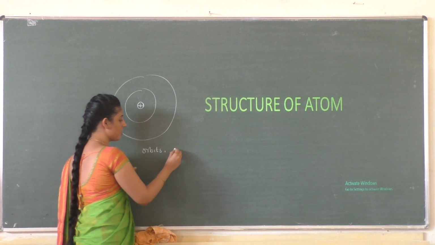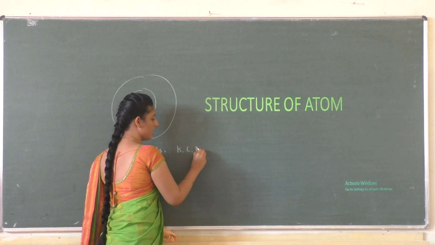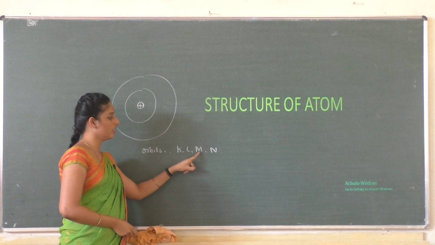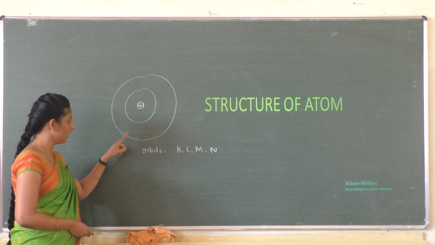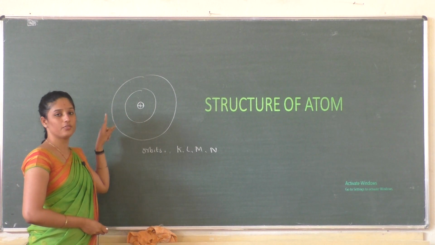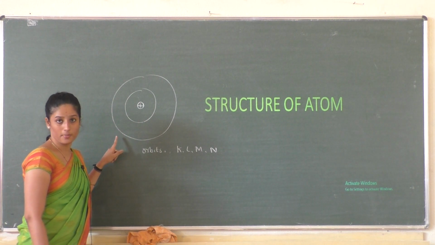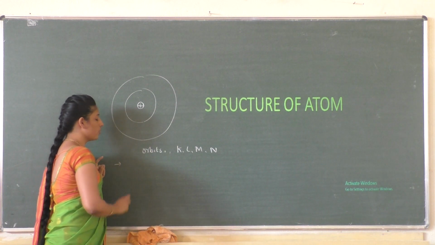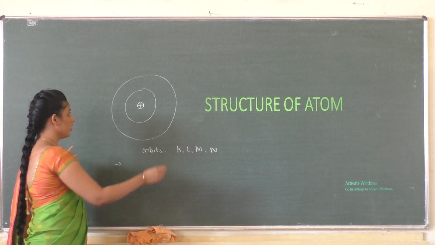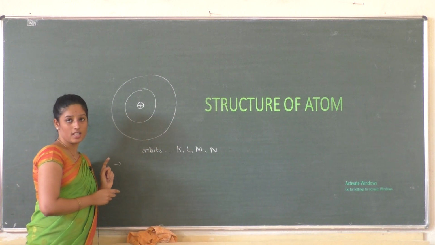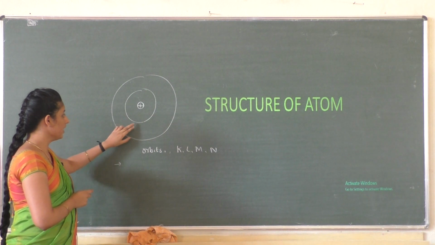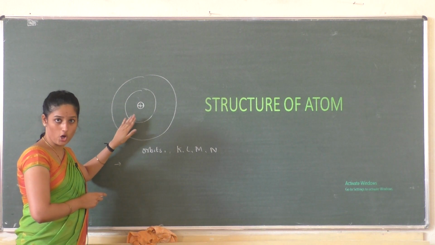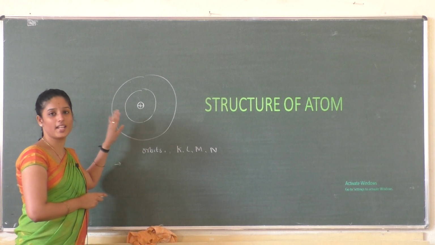We have various shells like K, L, M and N corresponding to the first, second, third and fourth orbit respectively. So that is the first postulate of Bohr's atomic theory. The next postulate is about the energy of an electron. As long as an electron is in a particular orbit, it doesn't lose or gain energy.